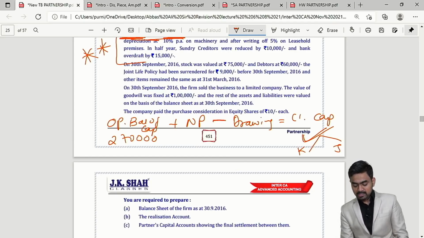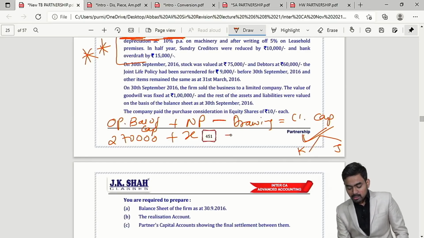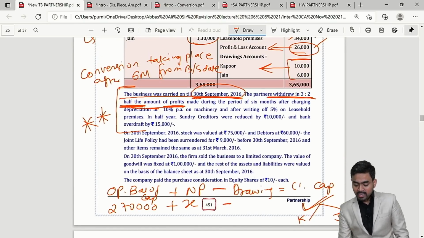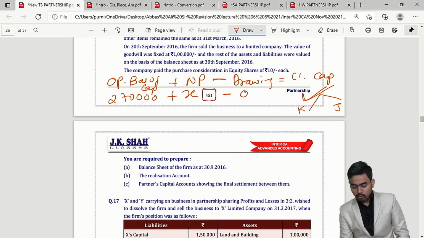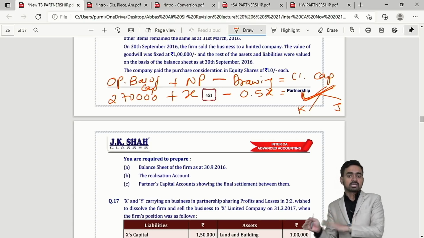And therefore, please see, whatever profit you will generate. Let's take an example. During this 6 months, we have generated X. Half of the profit they have withdrawn, yes or no, in 3:2. That is 0.5X. And here you will get the amount from the balance sheet which you will draft after 6 months. Correct?